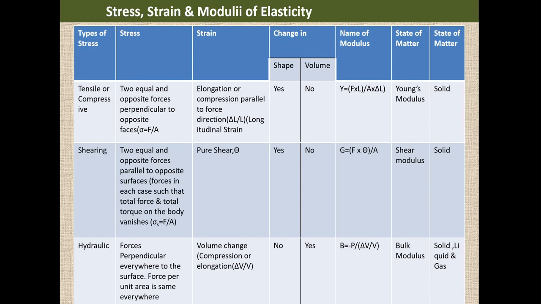Next comes shearing modulus. In the case of shearing stress, as we already discussed, force is acting parallel to the surfaces. So there will be only an angle. There will be a change in shape, but there will not be a change in volume. So the modulus, we can write G is equal to F into theta by A, that is F by A into the shearing strain, and that is given as shear modulus.